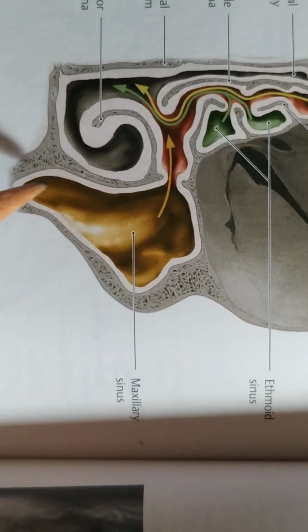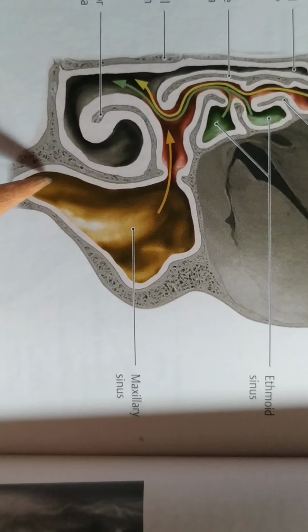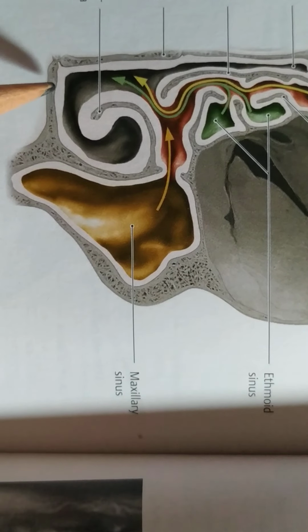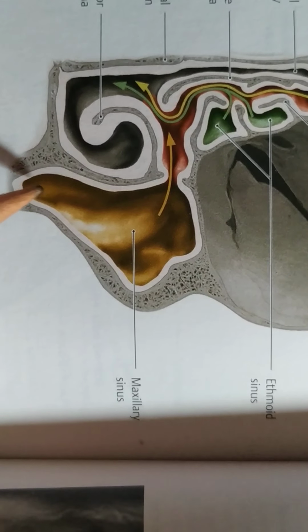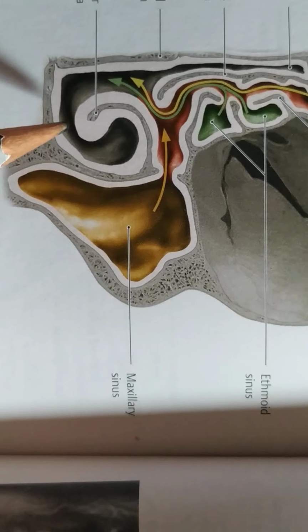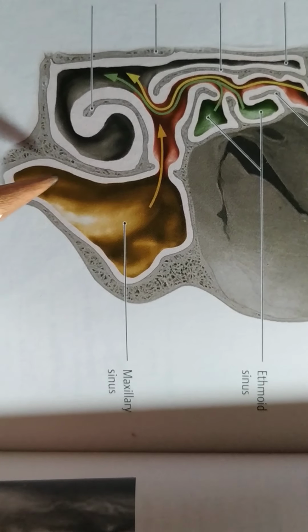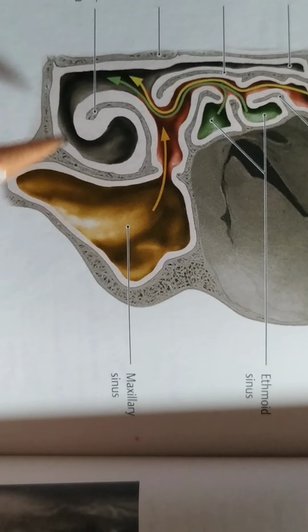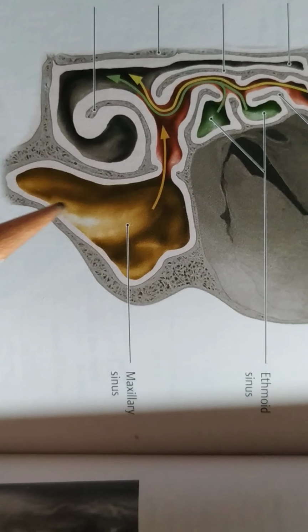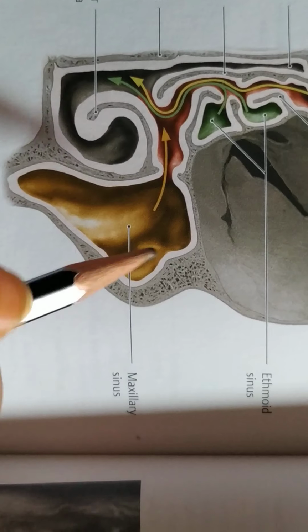Then the floor of the maxillary air sinus is present 1.25 cm lower than the floor of the nasal cavity. So this is the floor of the maxillary air sinus, and this is the floor of the nasal cavity. The floor of the maxillary air sinus is 1.25 cm lower than the floor of the nasal cavity. Okay, then the anterior wall of the maxillary air sinus.